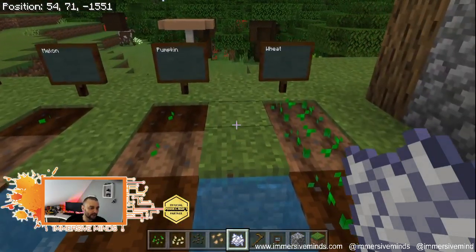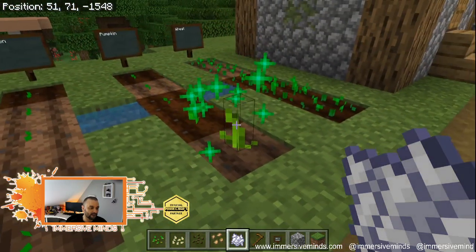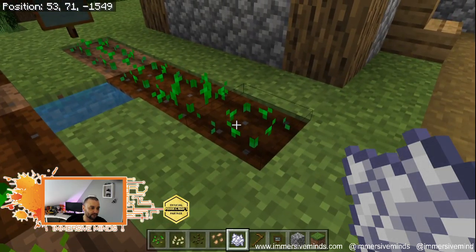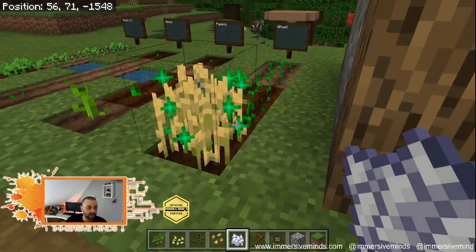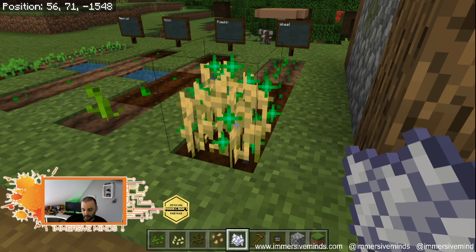And what I'm going to do is I'm just going to right click and you'll see that some green sparkles appear, and as they disappear, that plant is now larger. I'm going to feed this one as well. There we are, that's complete. We now have complete, and then we can click on that as many times as we like now, it's finished.